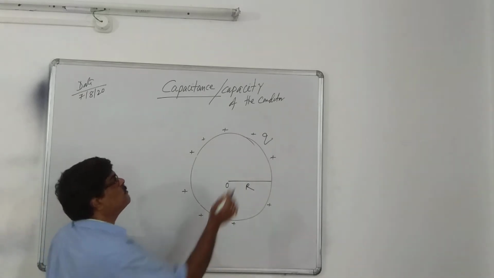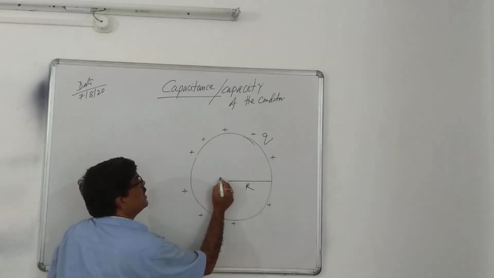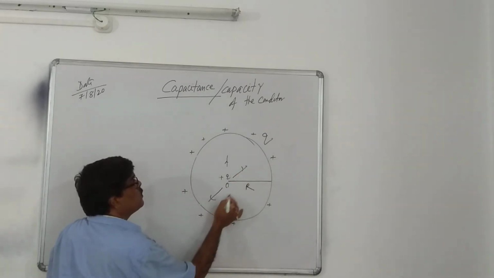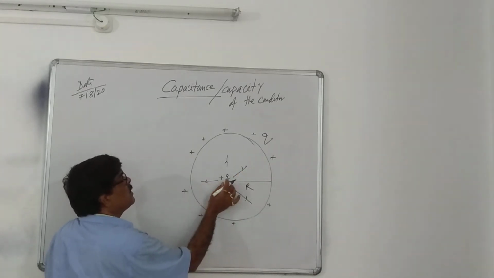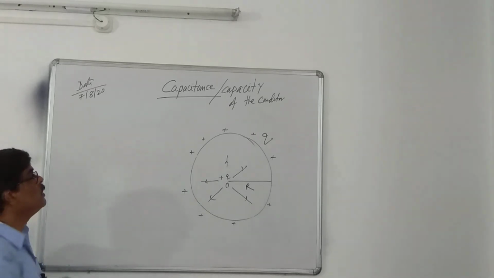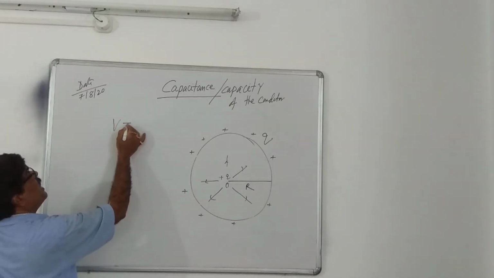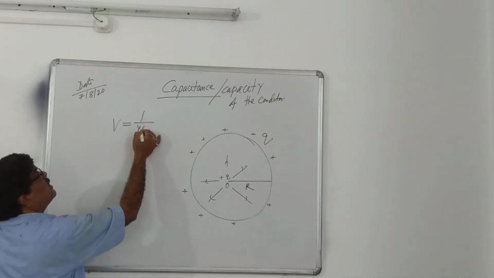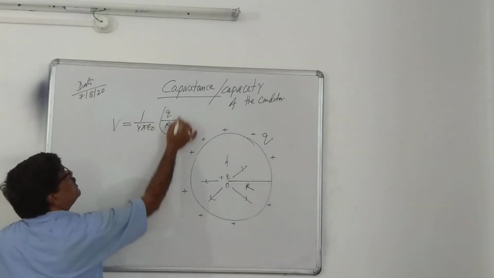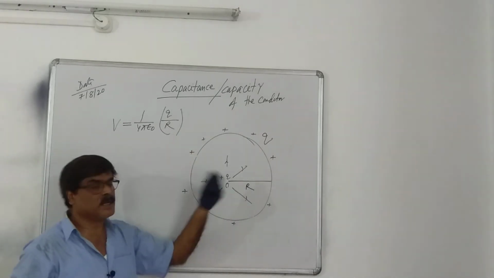Now we assume the whole amount of charge is concentrated at its center. So what is the potential at any point on the surface? This one. Here R is the radius of the conductor.